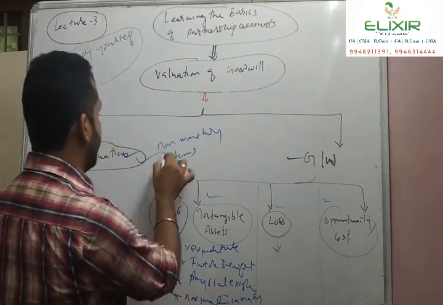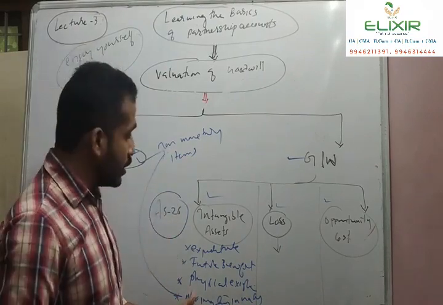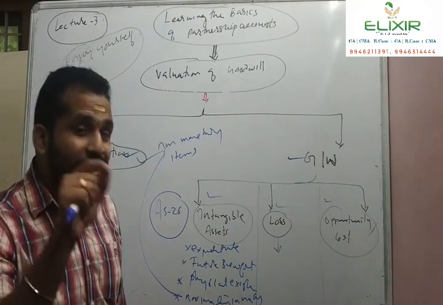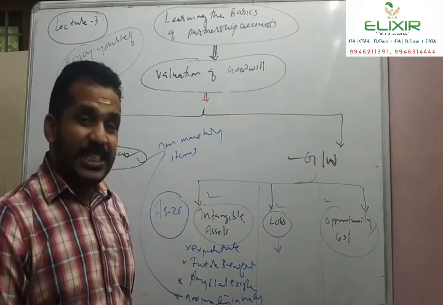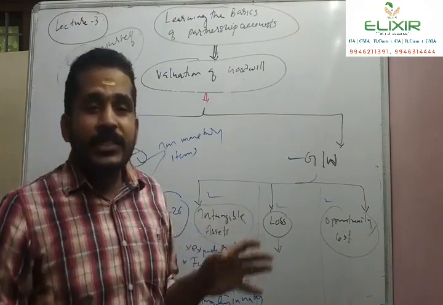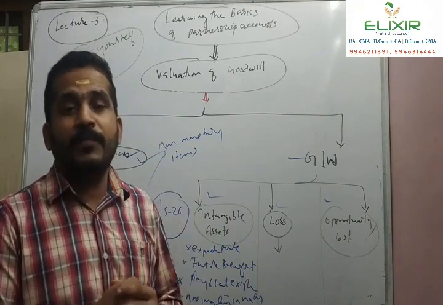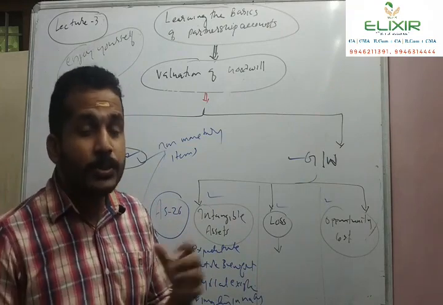Non-monetary again. For non-monetary items, we need valuation. So it is an expenditure spent by the organization, which gives future benefit and has no physical existence. It is non-monetary in nature. A readily available price is not available from the market. It needs valuation.